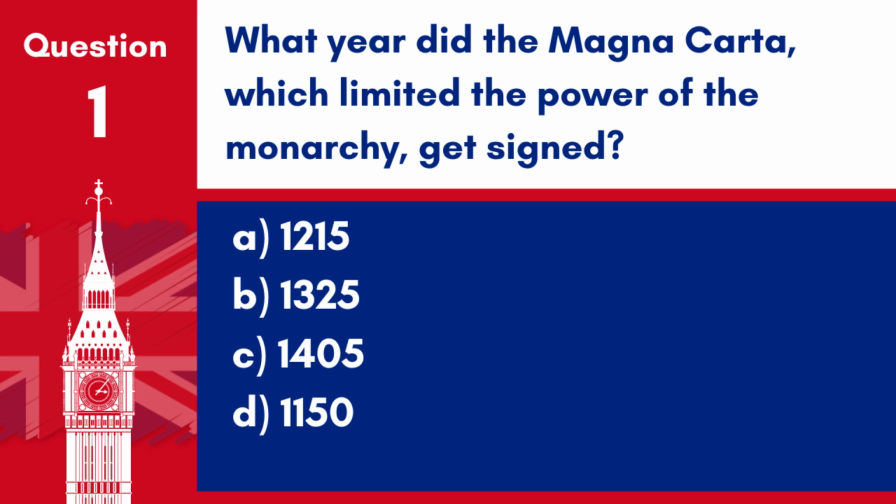Question 1. What year did the Magna Carta, which limited the power of the monarchy, get signed? A. 1215, B. 1325, C. 1405, D. 1150.